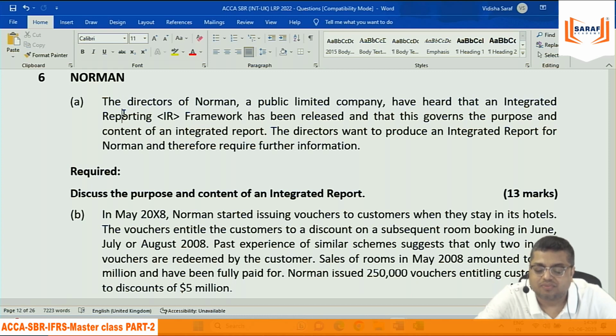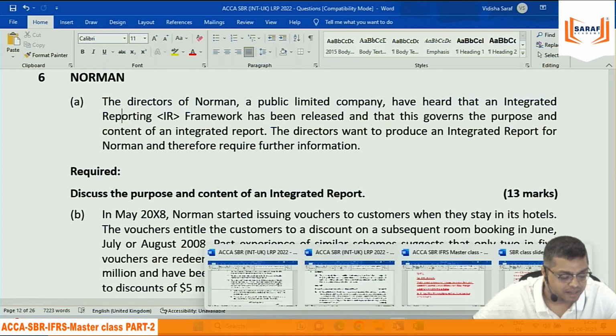The directors of Norman. Now this integrated reporting is not there in IFRS. यहां ये भी लिख देता हूं, 1 सेकेंड.